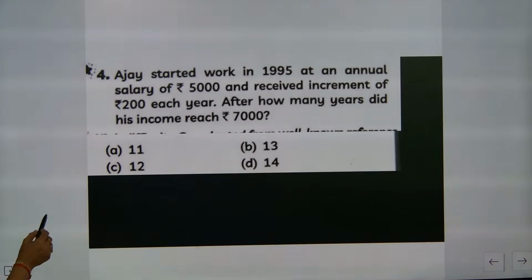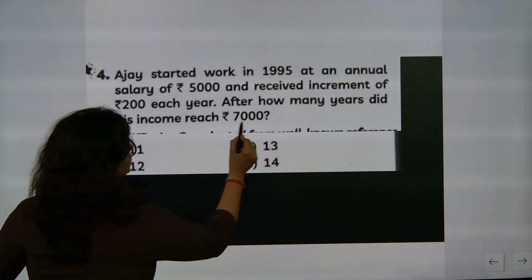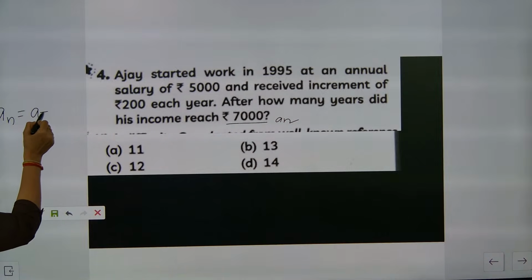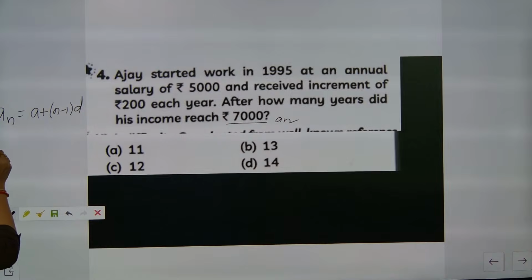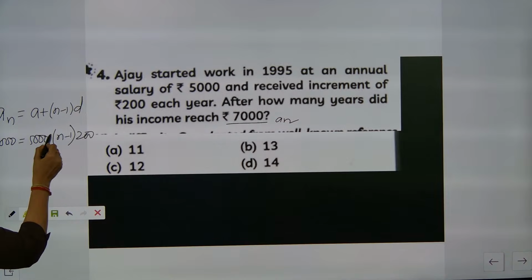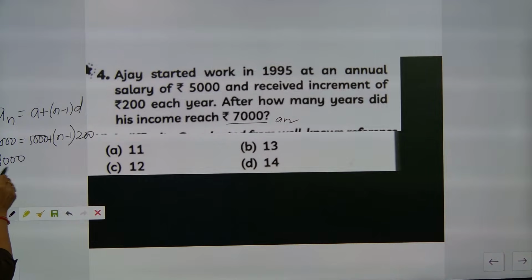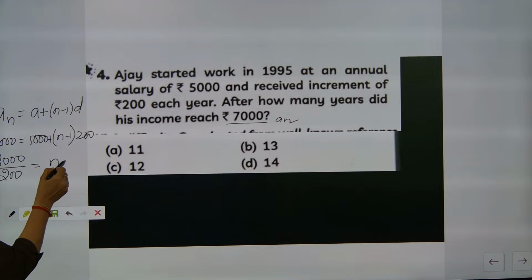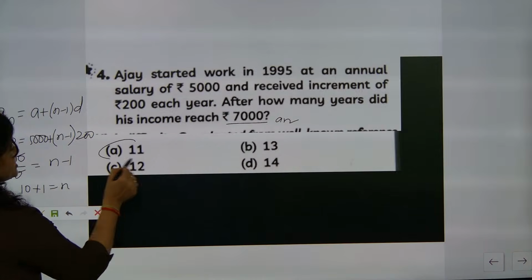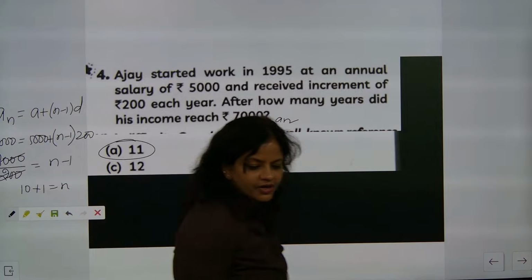We know that AN is equal to A plus N minus 1 into D. So 7,000 is equal to 5,000 plus N minus 1 into 200. So this one will become 2,000 divided by 200 into N minus 1. This and this will get cancelled and it will become 10 plus 1 is equal to N. It is coming as 11.